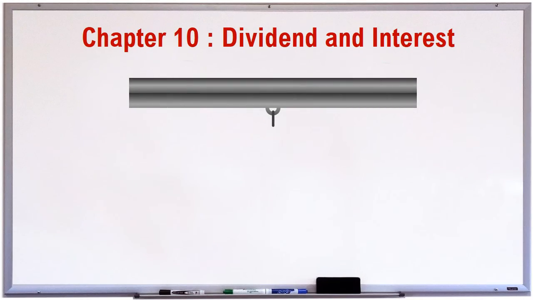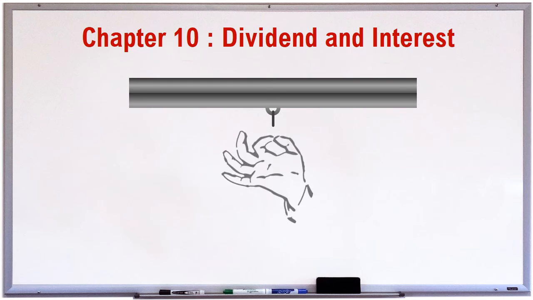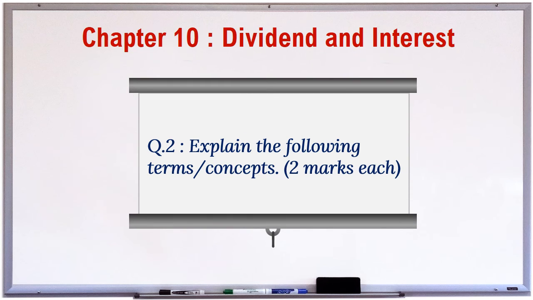Chapter 10. Dividend and Interest. Question 2. Explain the following terms or concepts. 2 marks each.